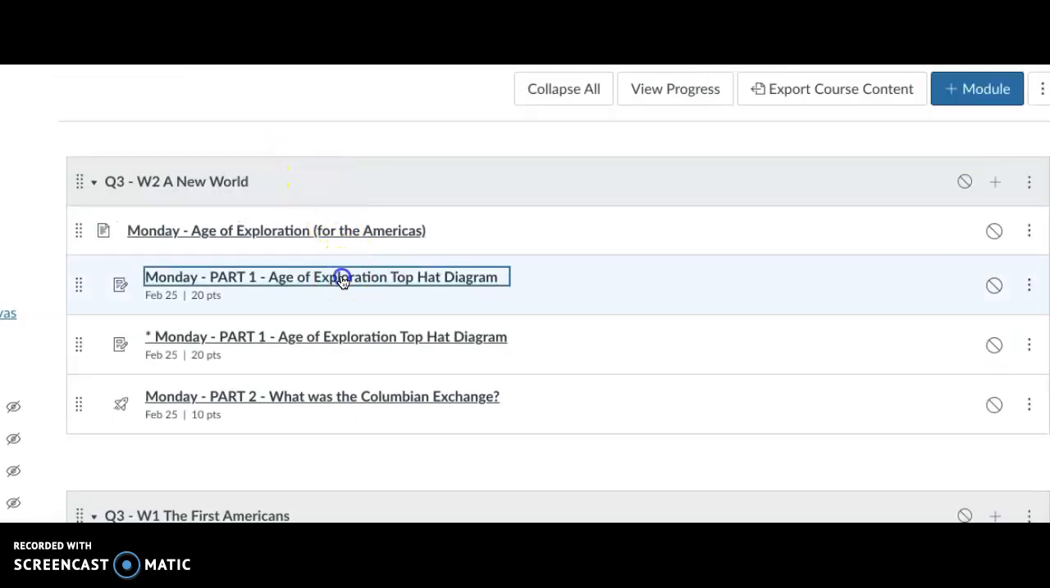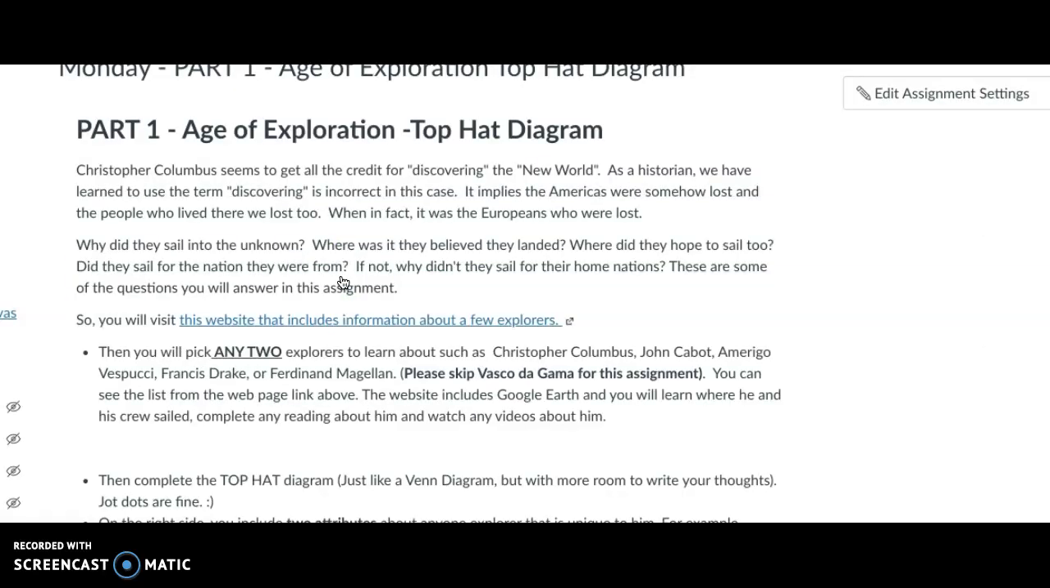And so let's go back to the assignment so you can see what's going to happen here. What you're going to be doing is completing a top hat. A top hat's like a Venn diagram. You know that assignment where you have two circles together, you compare and contrast, but the top hat allows you more space.